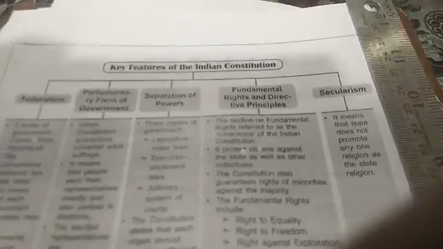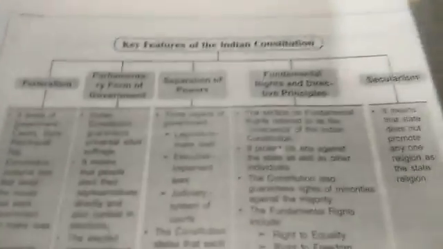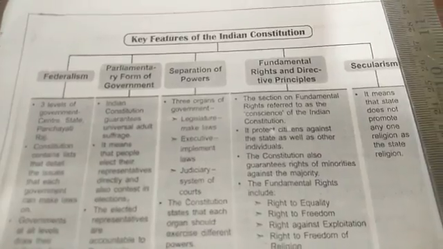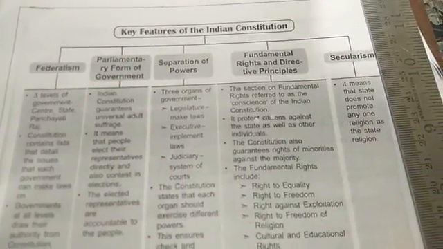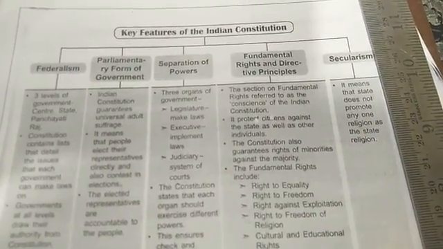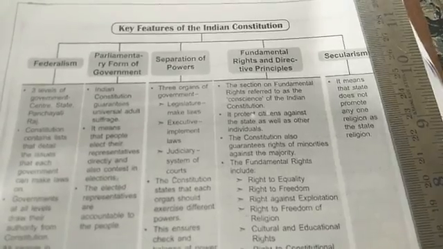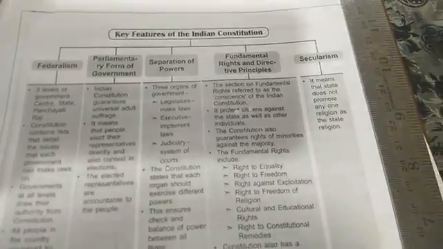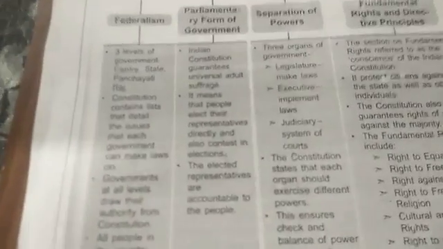The key features of the Indian Constitution. First one, federalism. Second, parliamentary form of government. Third, separation of powers. Fourth one is fundamental rights and directive principles, and the fifth one is secularism. So there are five key features of the Indian Constitution. So the first, federalism.